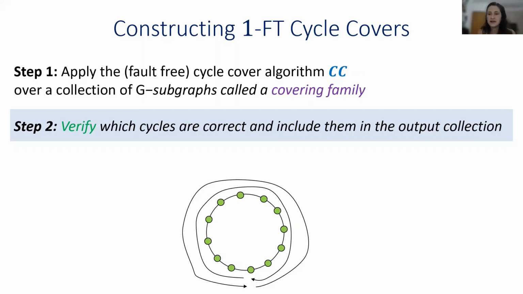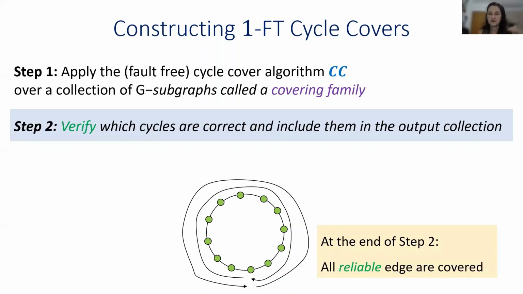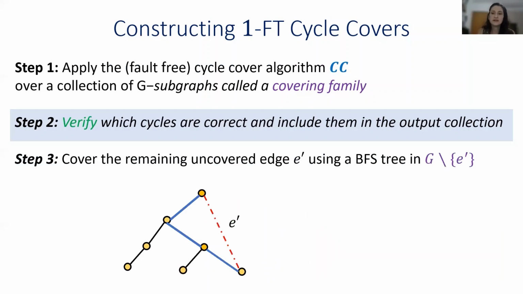Now the covering family that we use has some nice properties that guarantee us that after these first 2 steps, all the reliable non-adversarial edges are covered by good cycles, by reliable cycles. But for the purpose of our compiler, it is important for us to also cover the adversarial edge with good cycles. So in the third step of the algorithm, we cover the remaining adversarial edge if we need to.